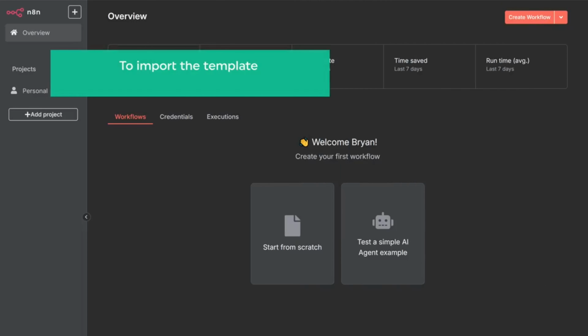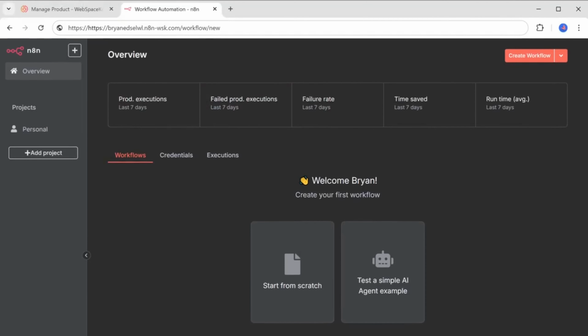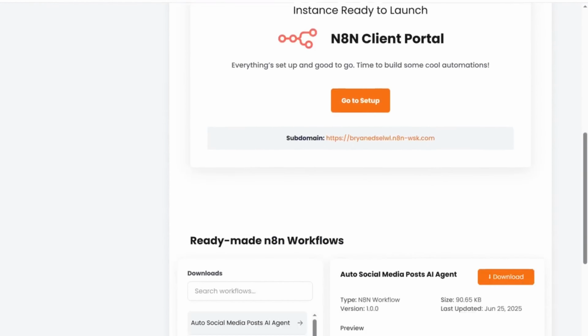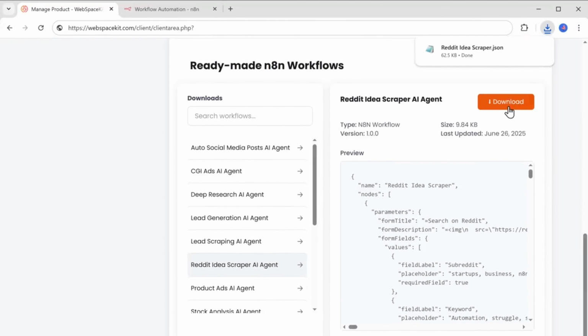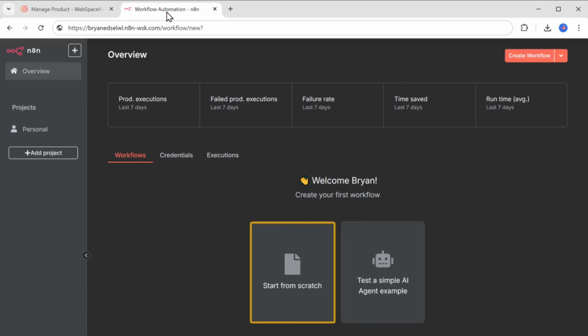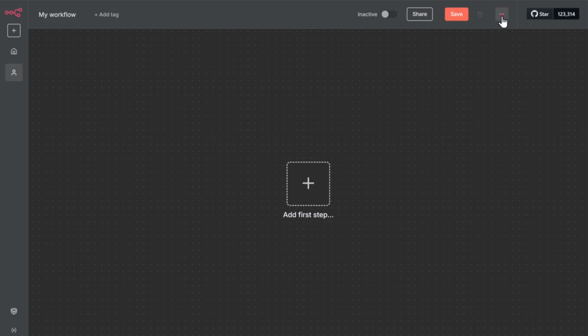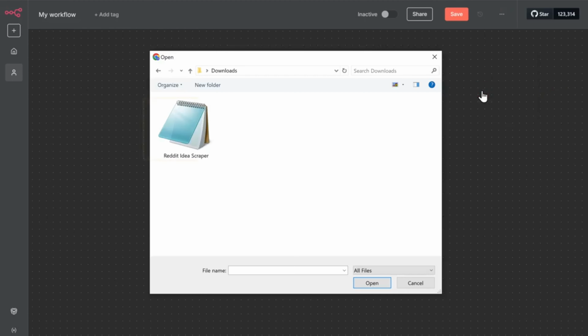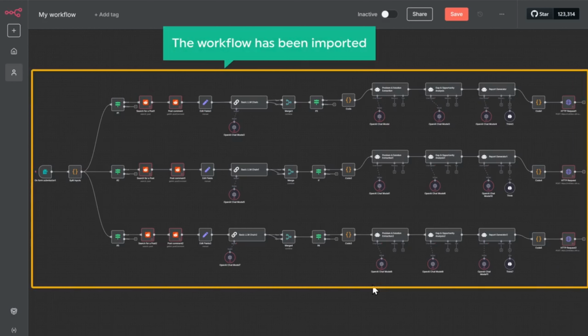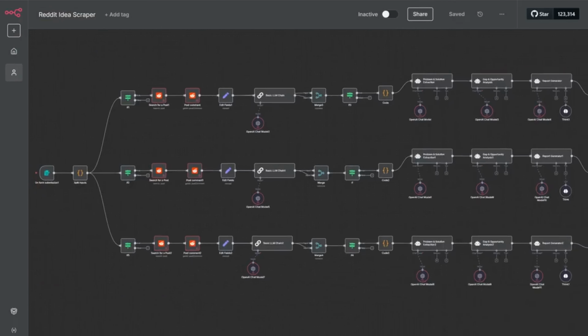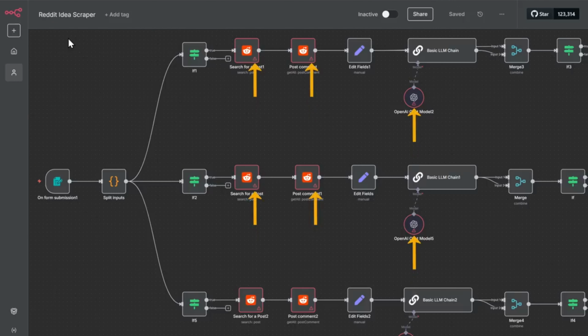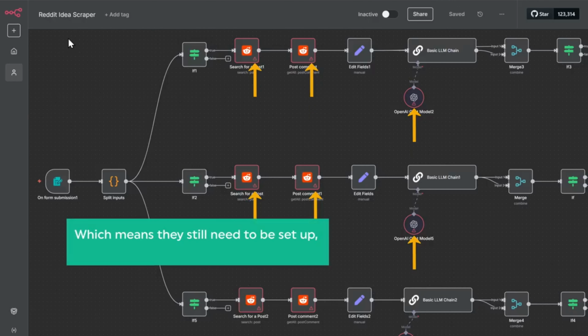To import the template, first we need to download the template. To do that, go to this step, scroll down, search for Reddit Ideas Scraper AI agent from this list and click download, and the workflow will be saved to your computer. To import it, go back to n8n, click start from scratch, then click here, select import from file, upload the file you just downloaded, and as you can see here, the workflow has been imported. Let's change the name of the workflow.